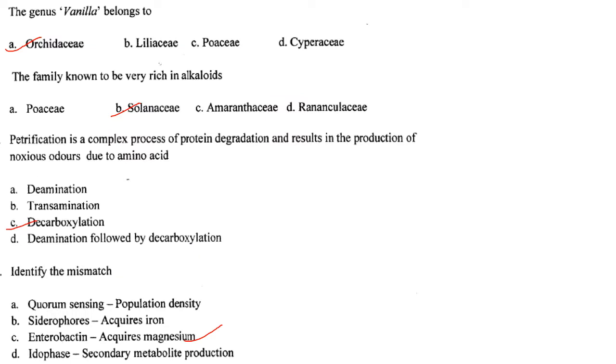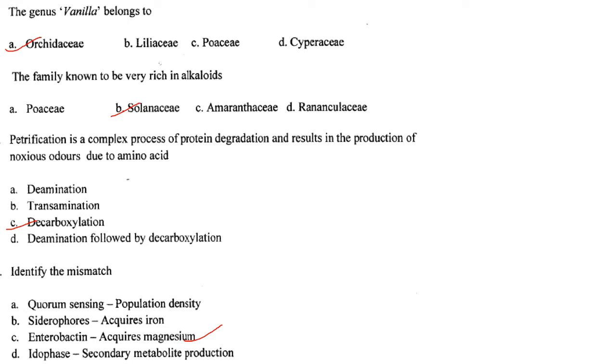The genus Vanilla belongs to which family they have asked? It belongs to Orchidaceae. Answer is option A. The family known to be very rich in alkaloids is Solanaceae. Answer is option B.